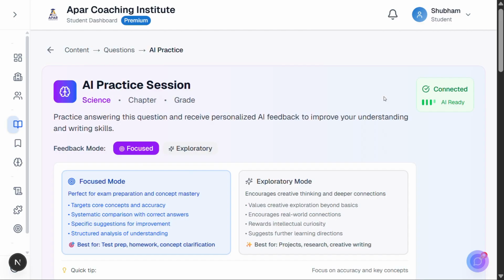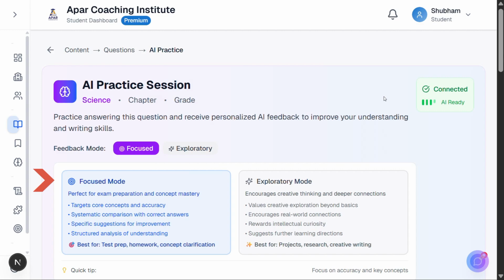The system recognizes that sometimes you need laser-focused exam preparation, and other times you need freedom to explore ideas creatively. The purple Focused button is currently selected, and we'll explore what each mode means in detail. Let's examine Focused mode in detail.